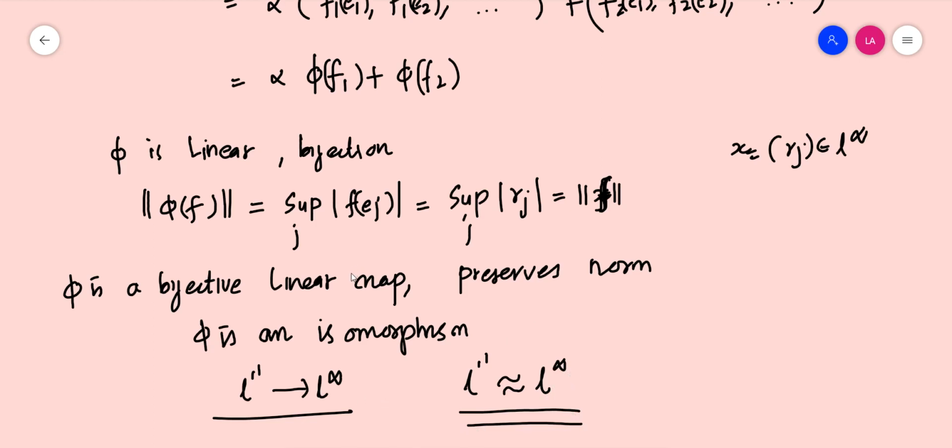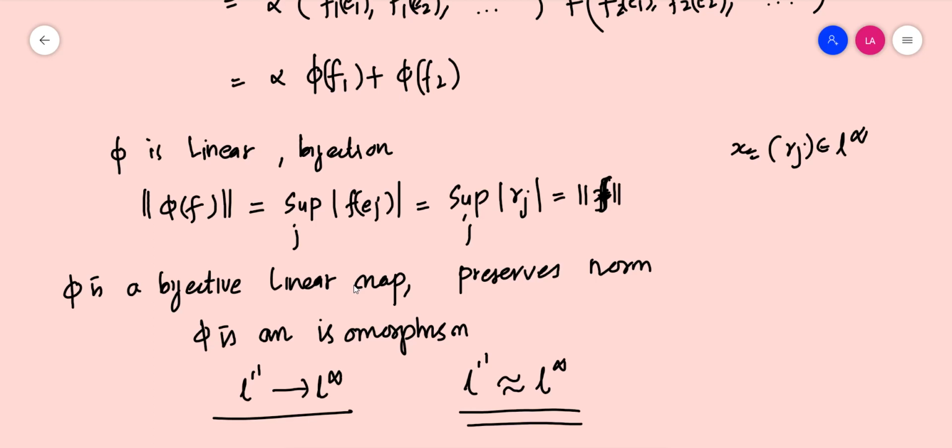The idea is quite simple, which is similar to proving the dual of Rn. We first take a basis, and from that we define f, the linear functional, by its value at the basis. From that we relate the norm of the second element with respect to the norm of f. We define an inequality. As the second part, we prove that corresponding to every element in L infinity, we have a linear functional and vice versa.